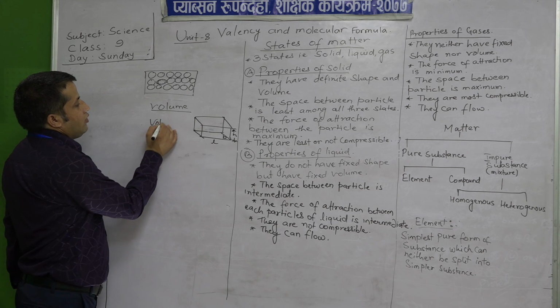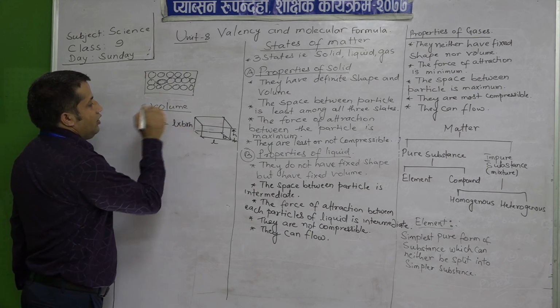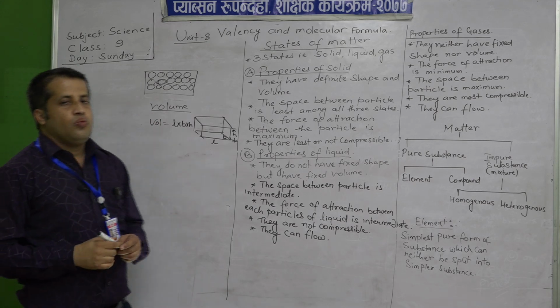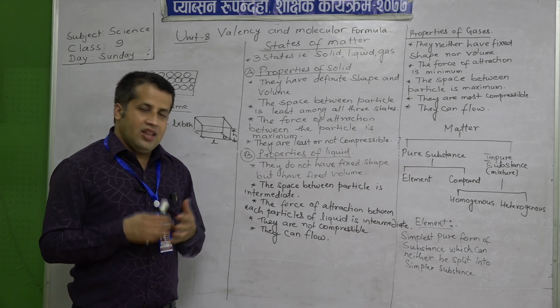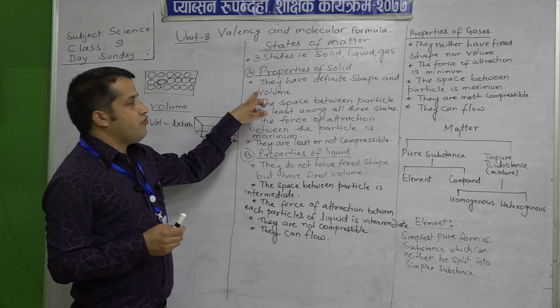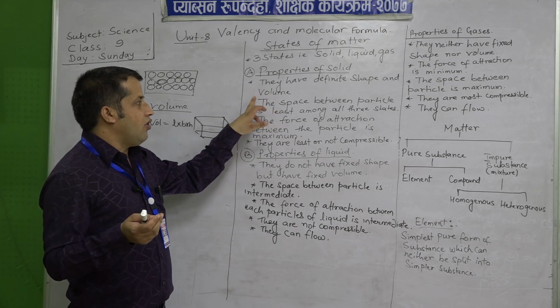So volume we know with the help of the formula L into B into H. Like that we can find the volume of other regular objects, and they have a fixed shape. So the first property of solid is that they have a definite shape and volume.